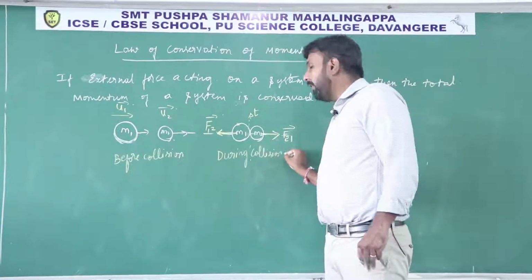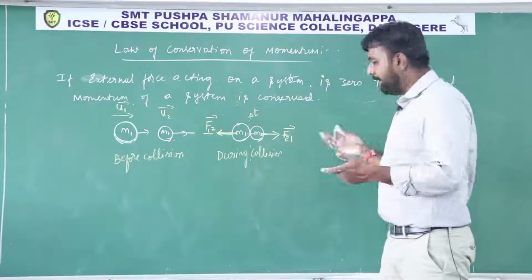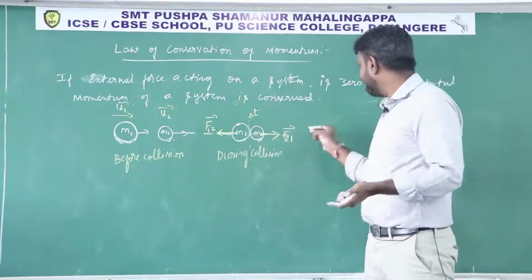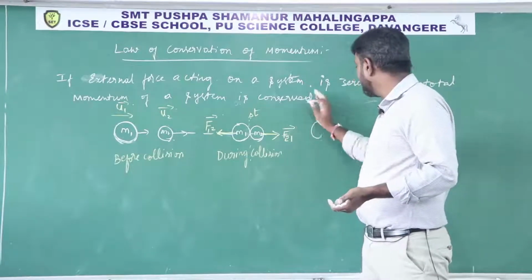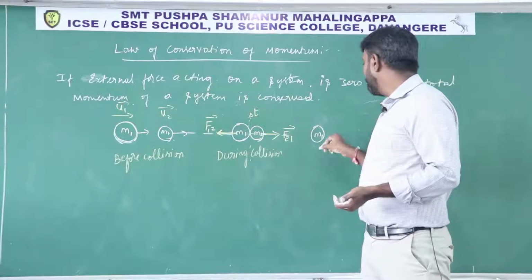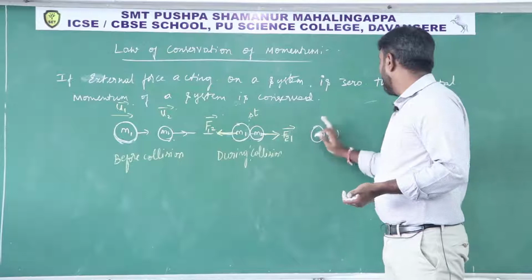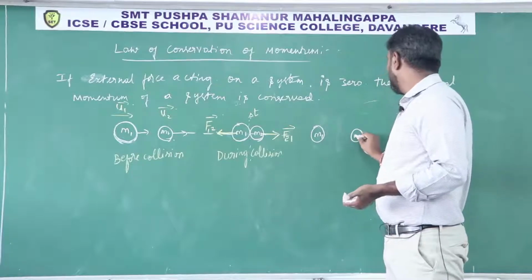And next, after collision, what happens? They may stick together, or they may move like this also. Every possibility is there. This is mass m1 and this is mass m2.